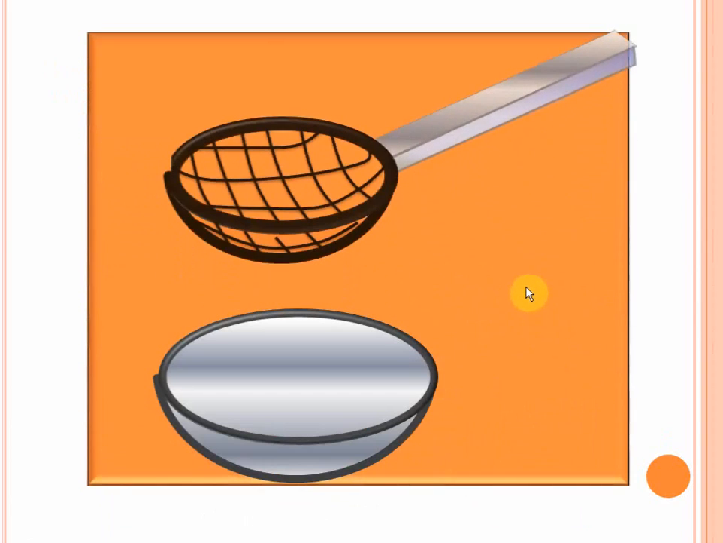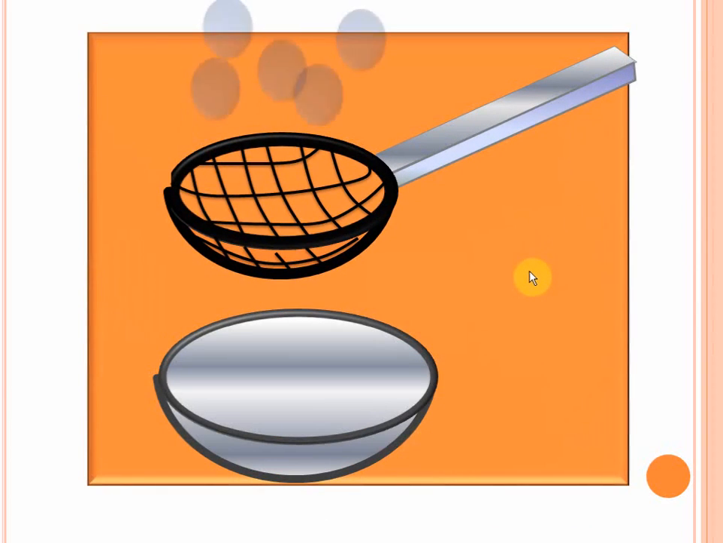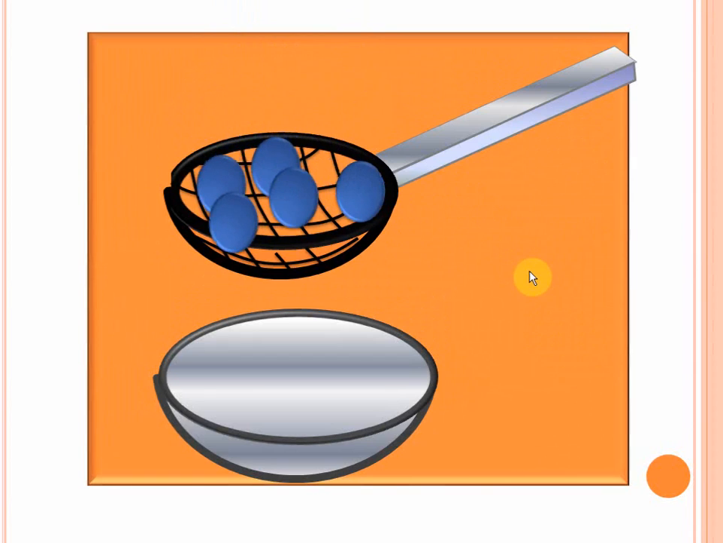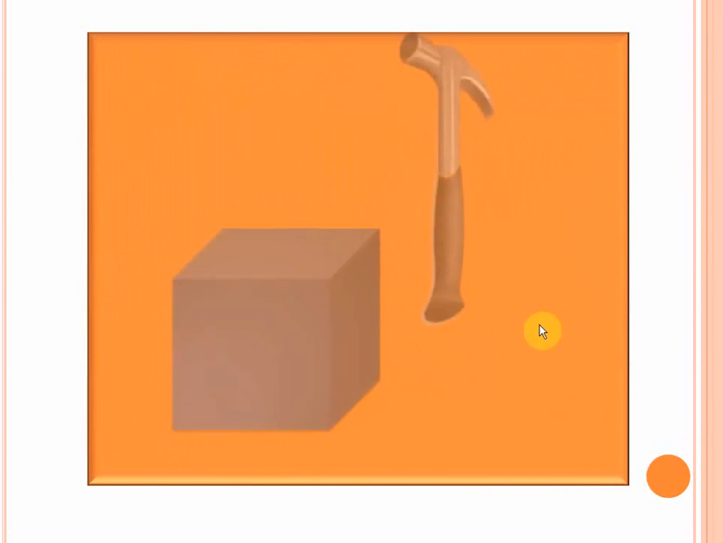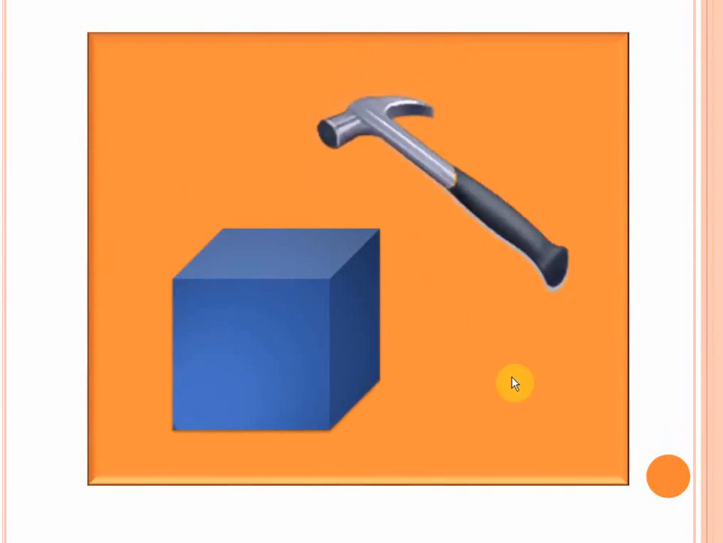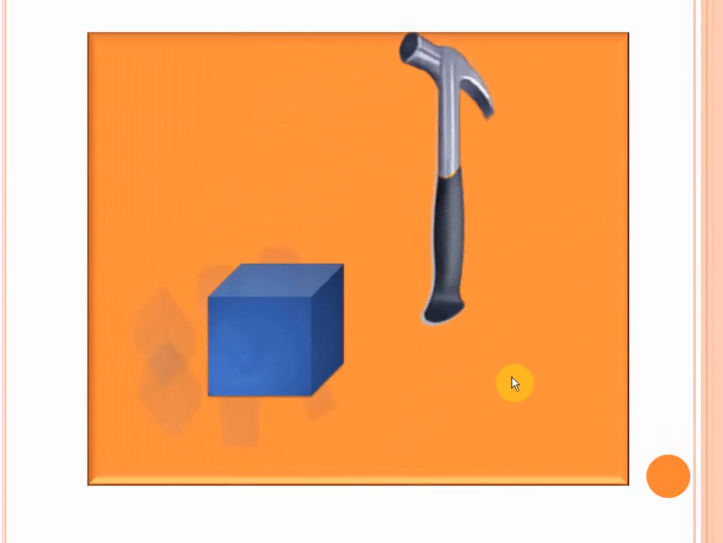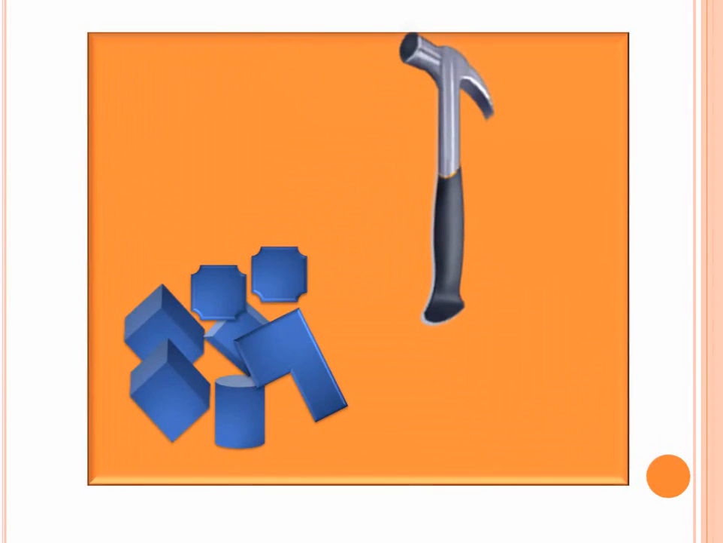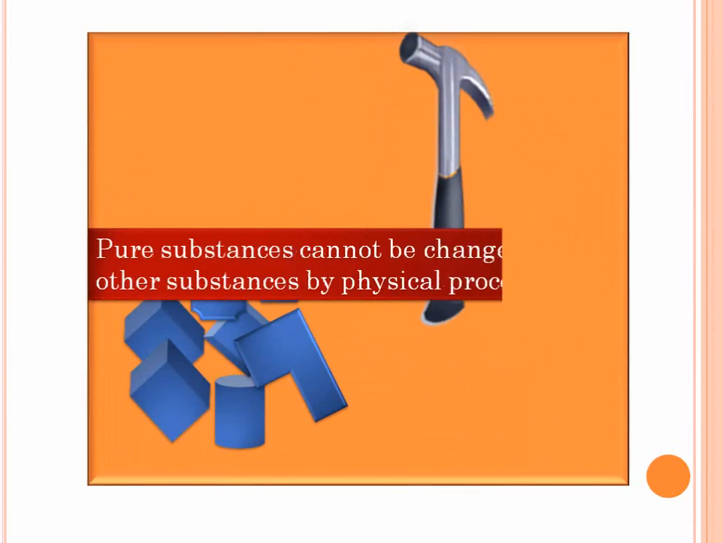Another important characteristic is that pure substances cannot be broken down into other substances by means of physical processes. So for example, if you filter a pure substance like this, even then you'll still obtain the same pure substance. If you break a pure substance like this, you will still obtain different pieces and different particles of the same pure substance. Pure substances cannot be changed into something else by physical processes.